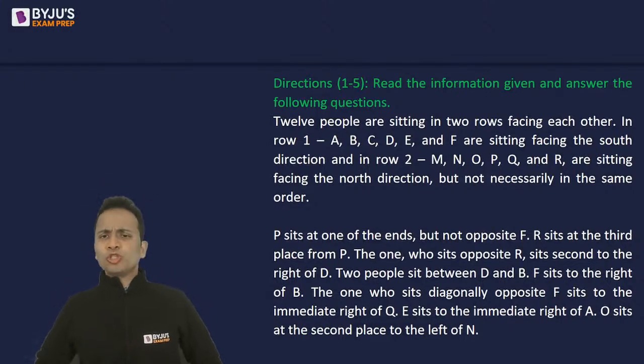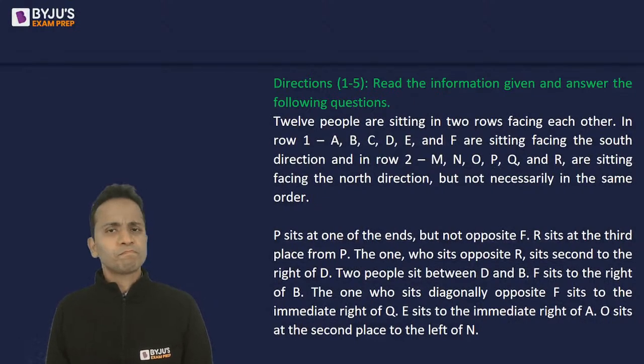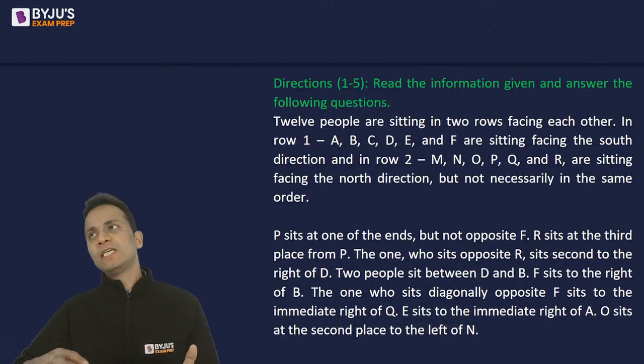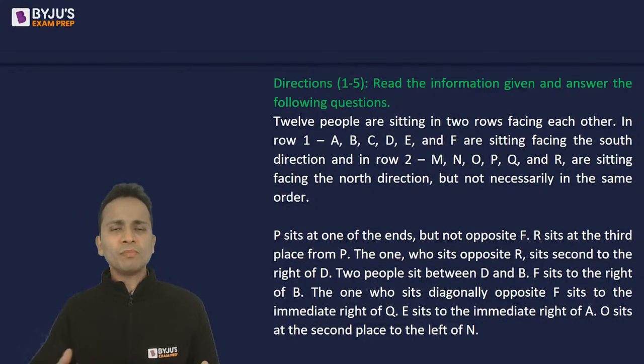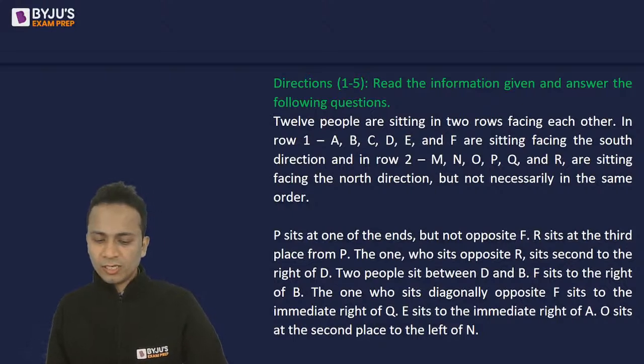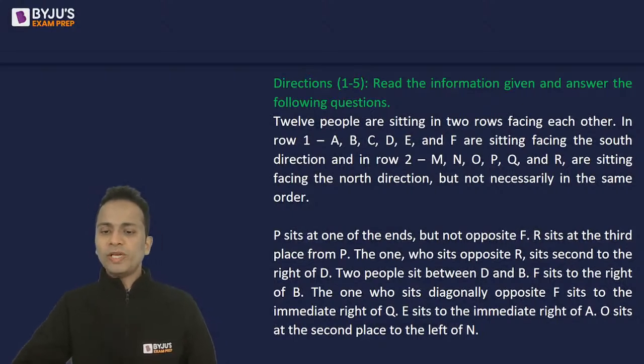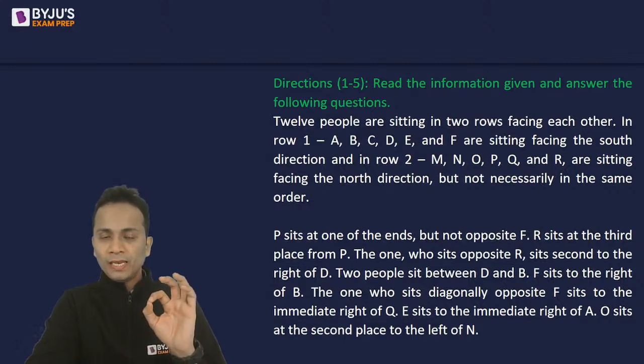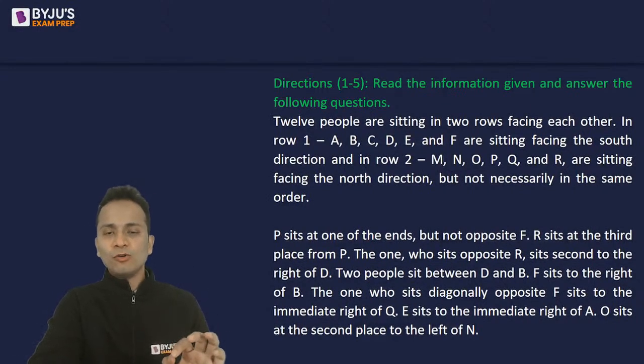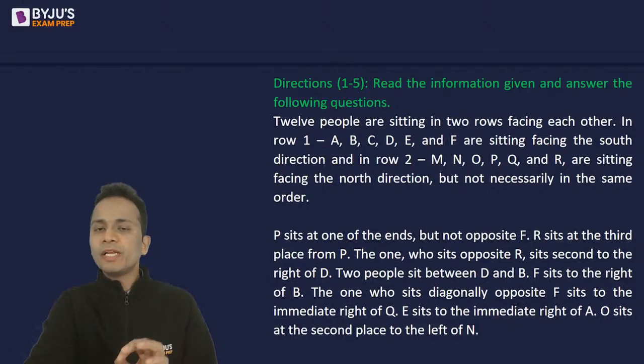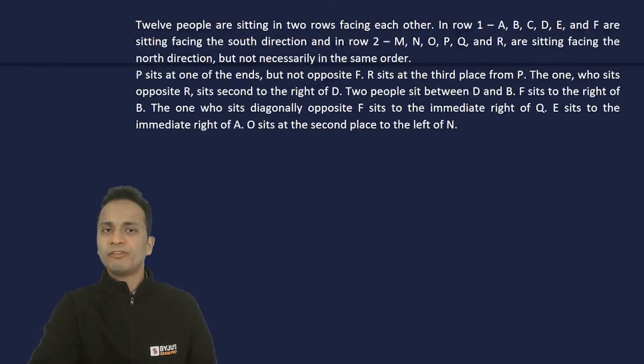I believe you should not be taking more than 3 minutes, maximum 4 minutes, to decode all this information. Once the information is decoded, it will take another probably 15 to 20 seconds per question to mark the answer. Samarth is also done, so we are good to go. We are starting with the analysis of this set. So all of you, let's focus now. How should we interpret each and every piece of information that is given?